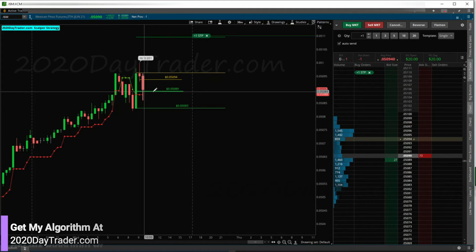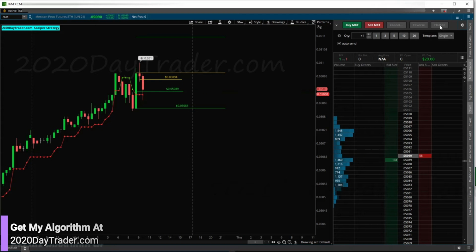Okay, here's that futures trade that we were in. So we hit our target. We backed up now. I'm going to go ahead and just flatten this trade and pop out of it because anything can happen from here. So we're going to do that. And then, yeah, I'm going to go flat. All right, so we're out with 20 bucks on that futures trade. So pretty sweet on the scalper. Yes, this is a good chance it can come down here and hit this target, but I'm going to be out and then focus on my day trade.